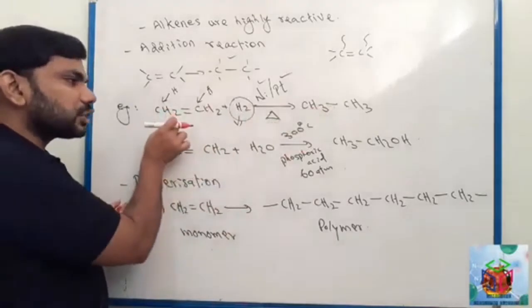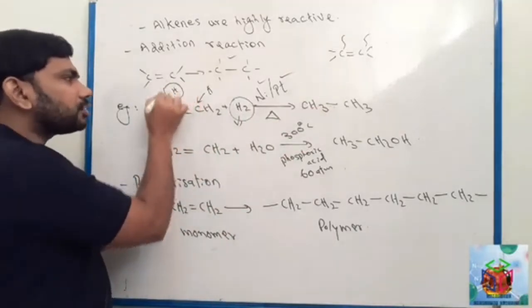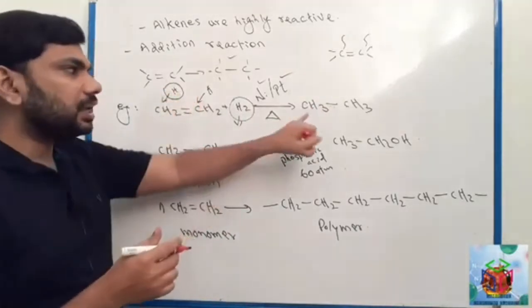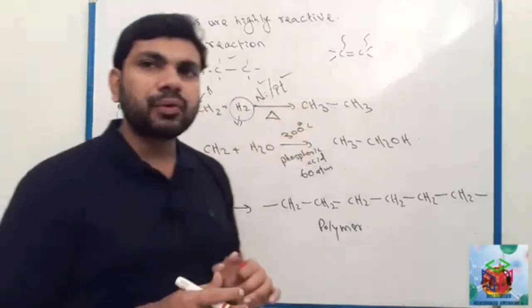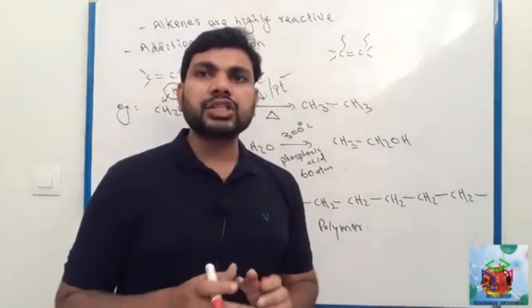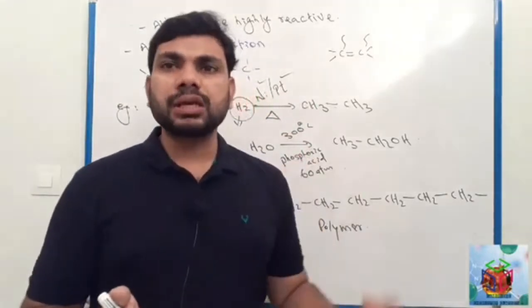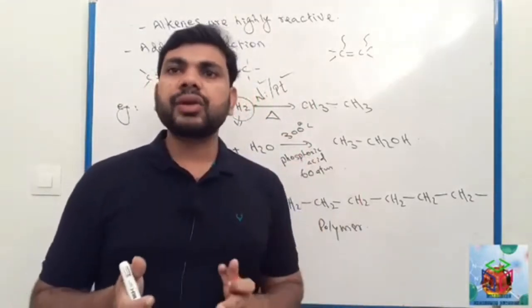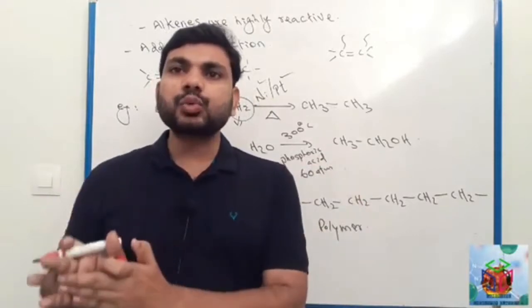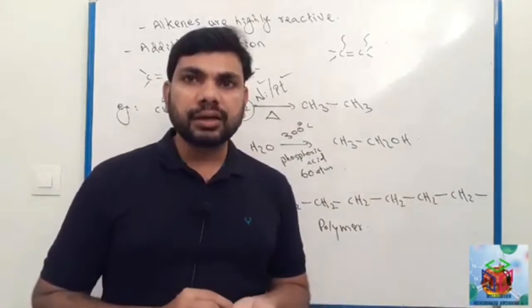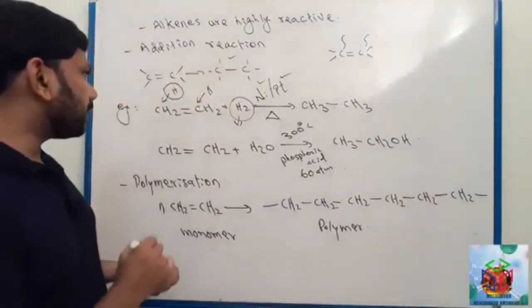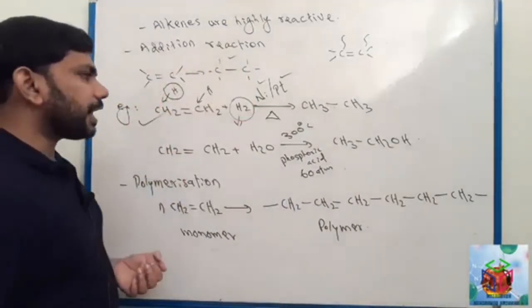Before it was CH2, now one more hydrogen is coming. I told you before, after addition reaction the double bond will change to a single bond, and the unsaturated compound will change to a saturated compound. Clear? So this is one example for addition reaction.